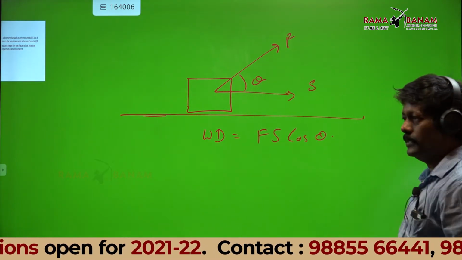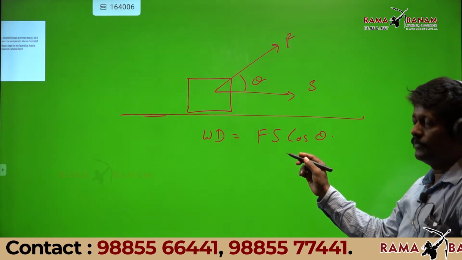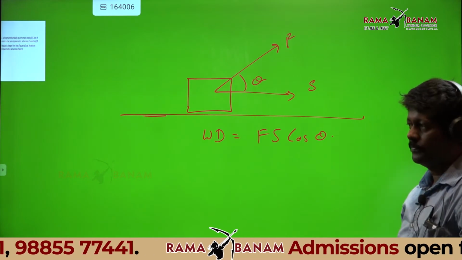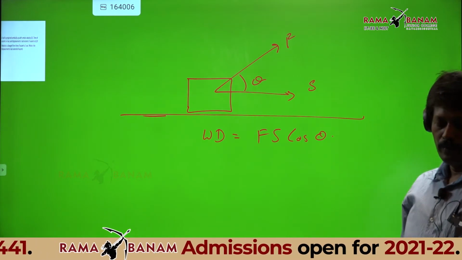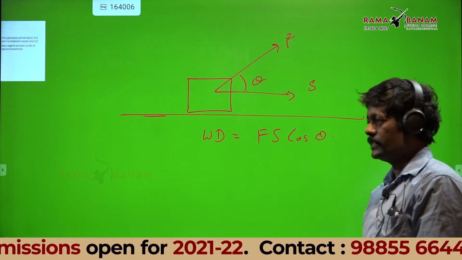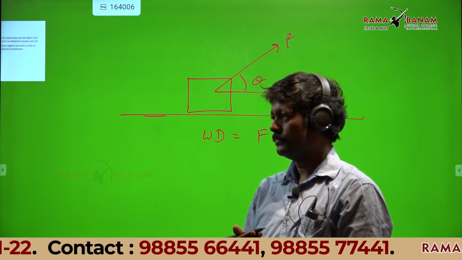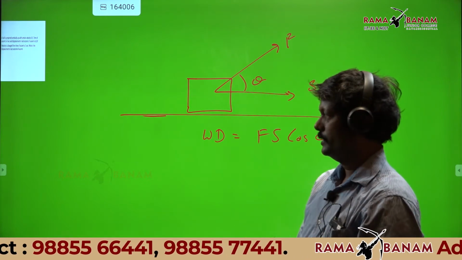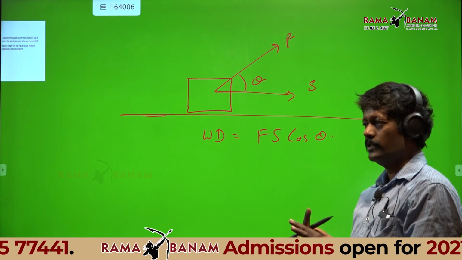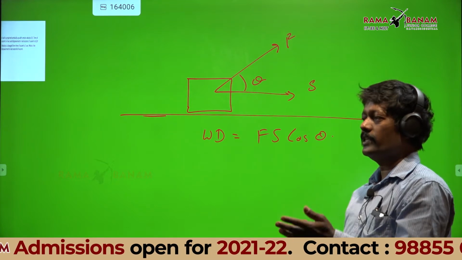Is it clear? F s cos theta, where theta is the angle between the force and the displacement, and s is the displacement. Now, why I am telling you regarding work done is, in the complete first year, kinematics equations are important, graphs are important, calculus is important. I did not tell you graphs and calculus because I want to go step by step, that requires little more understanding.